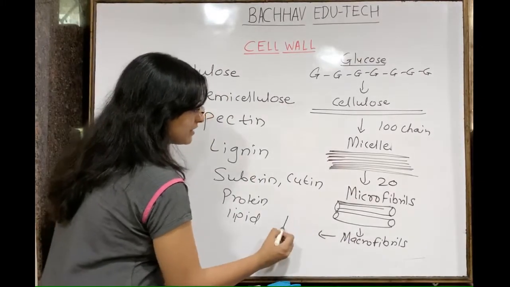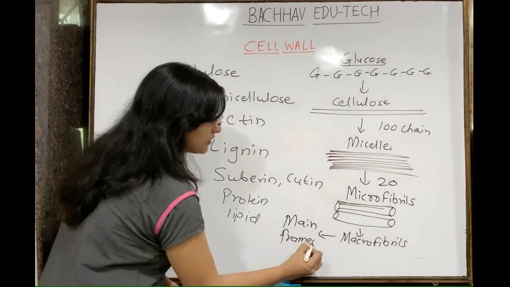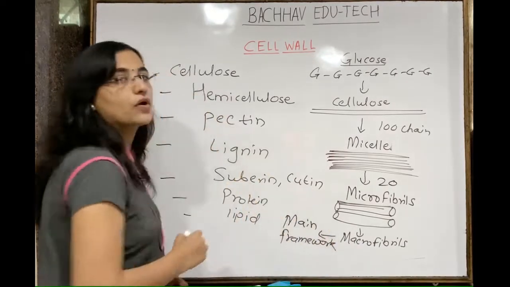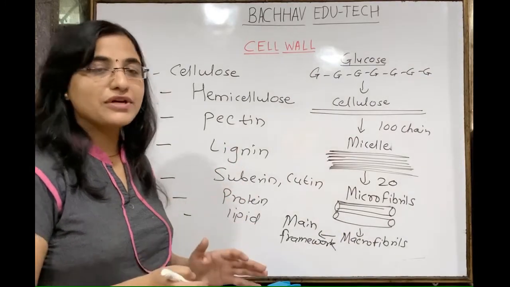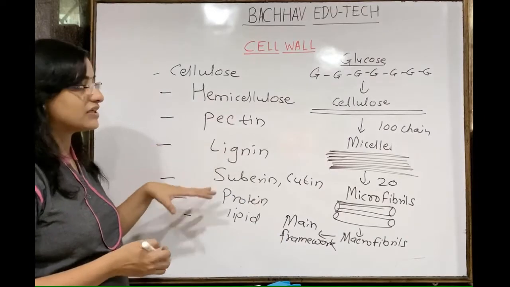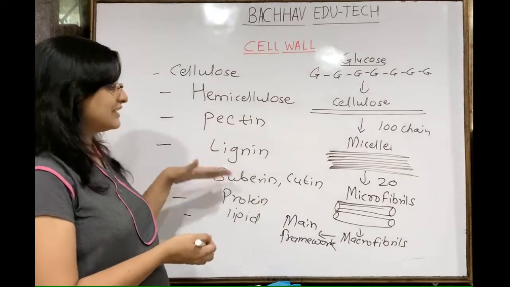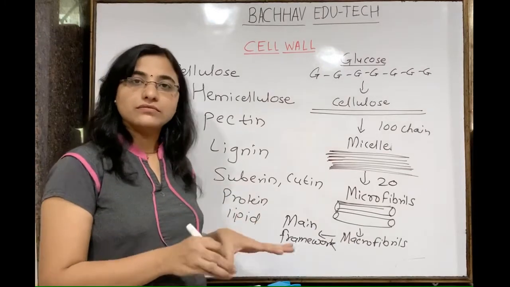And it is nothing but the main framework of the cell wall. So the main backbone, the main framework, is made up of only cellulose. There is no hemicellulose in the main framework, or lignin or pectin or other proteins or suberin, cutin, nothing will be there.